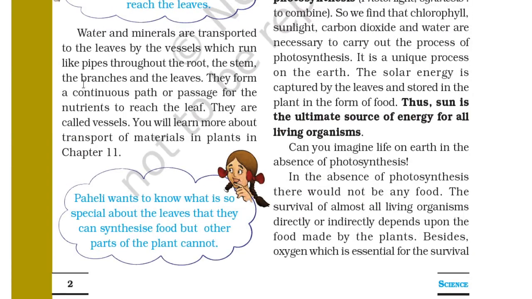Water and minerals are transported to the leaves by the vessels, which run like pipes throughout the root, the stem, the branches and the leaves. The vessels are like pipes through which the minerals are transported from the roots, stem and branches to the leaves. They form a continuous path or passage for the nutrients to reach the leaf. They are called vessels. You will learn more about it in chapter 11.